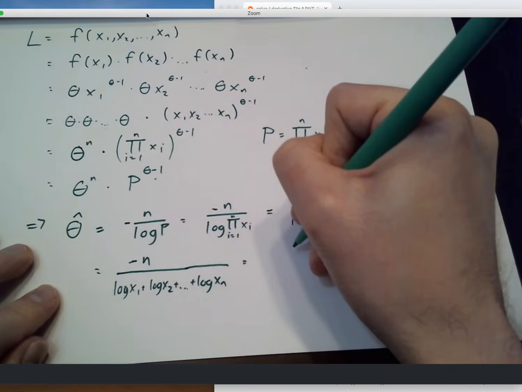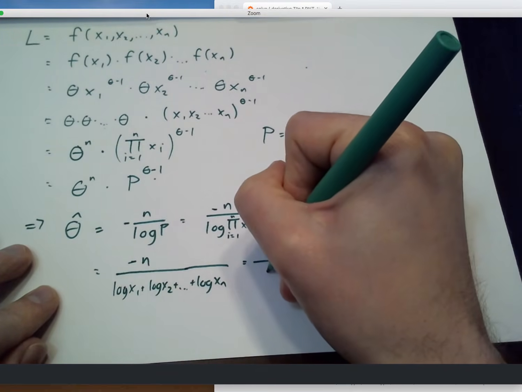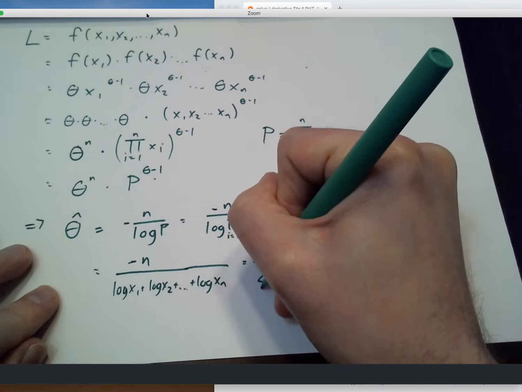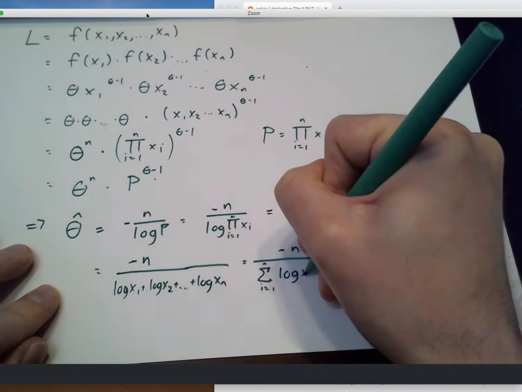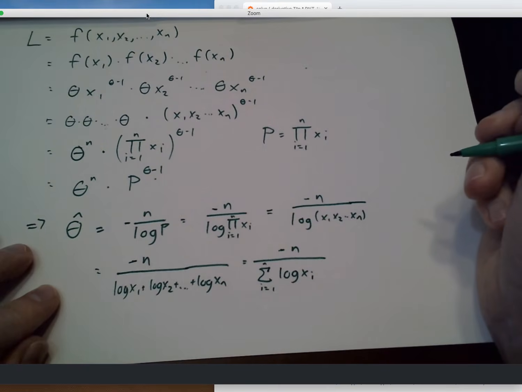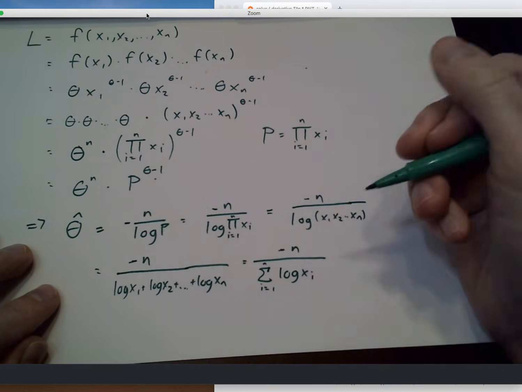Now, why don't I re-abbreviate this? And you might think, we're really wasting time here, but this is what mathematicians love to do. This is the sum of the log x_i's. And this kind of looks like an average. Whenever we sum up a whole bunch of things and divide by how many there are, that's an average.